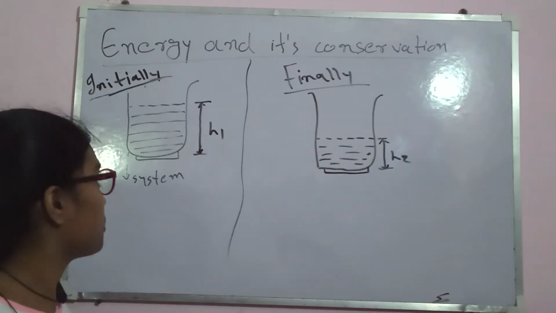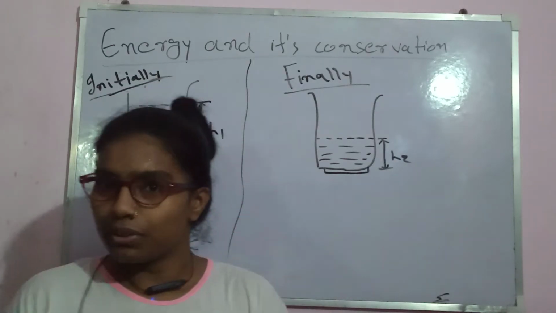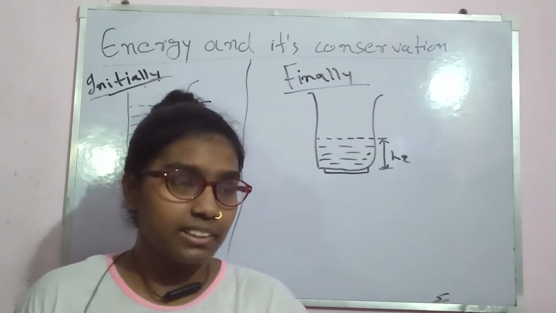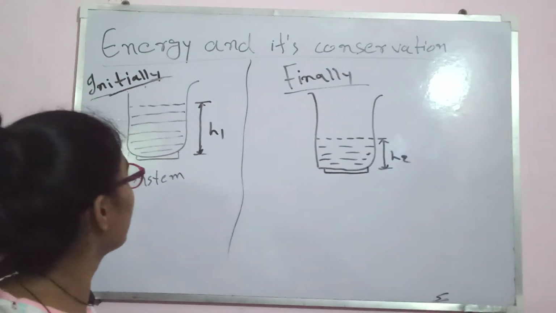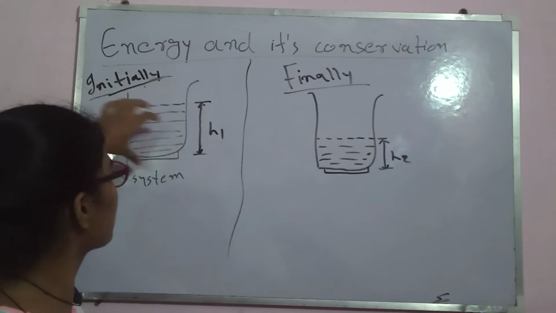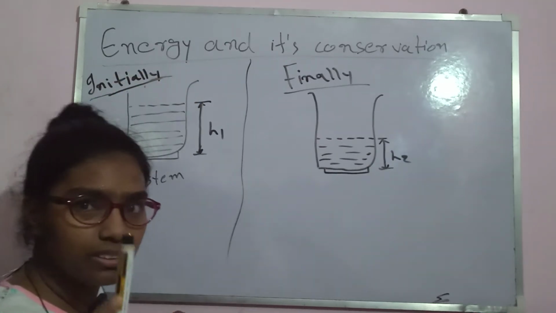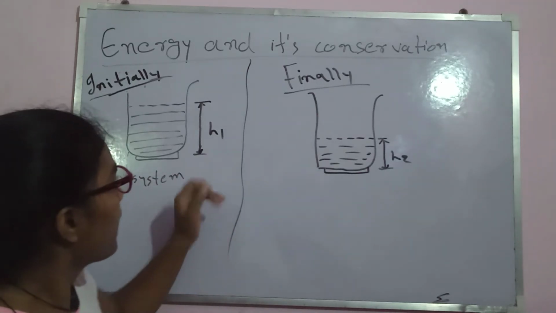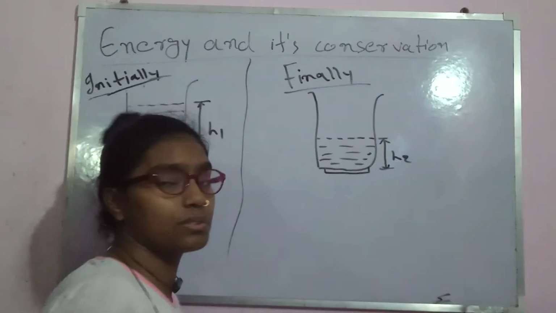Come next to the potential energy part. As we know, potential energy has to do with the location of the object relative to something. Can we use it here? Yes, we can use it here. Because initially our object, the water, has a location h1 relative to what? Relative to the ground, if you take it as your ground. And finally, the location has changed. It has become h2, it has reduced.